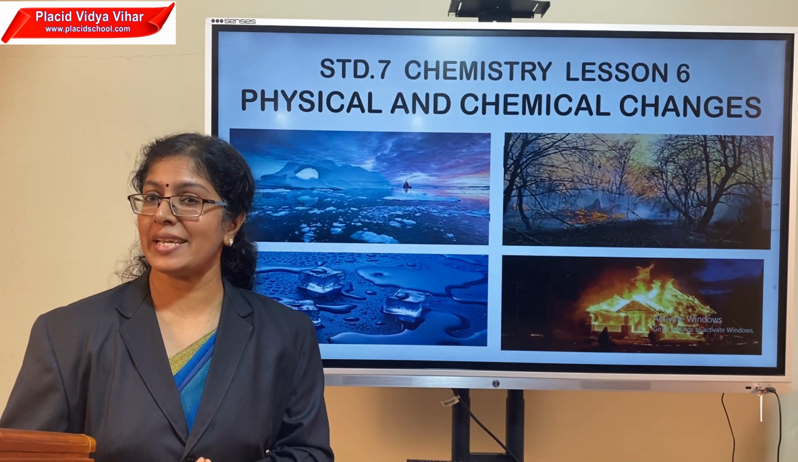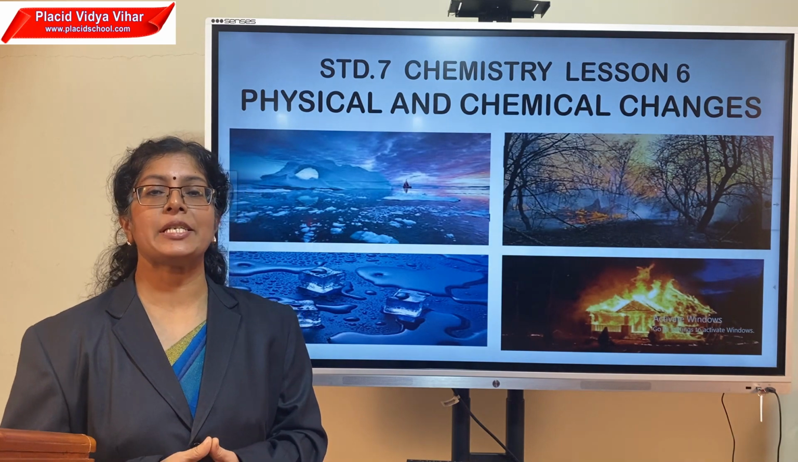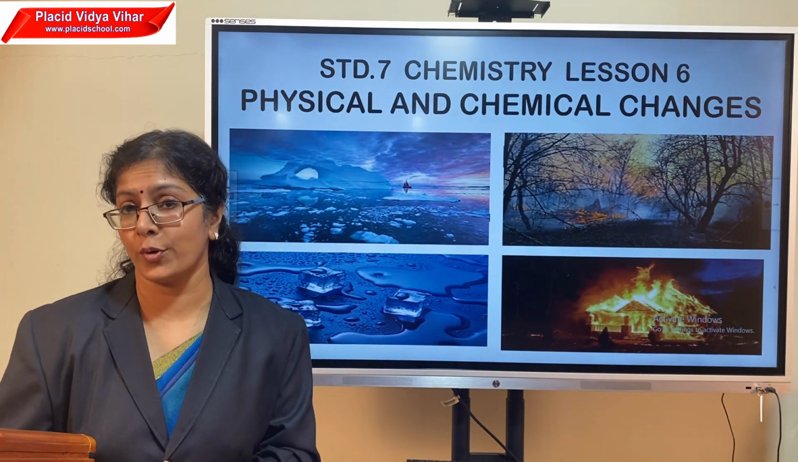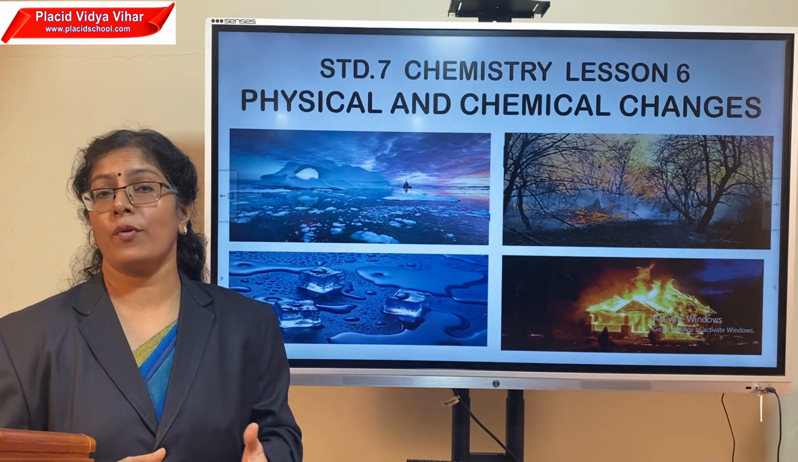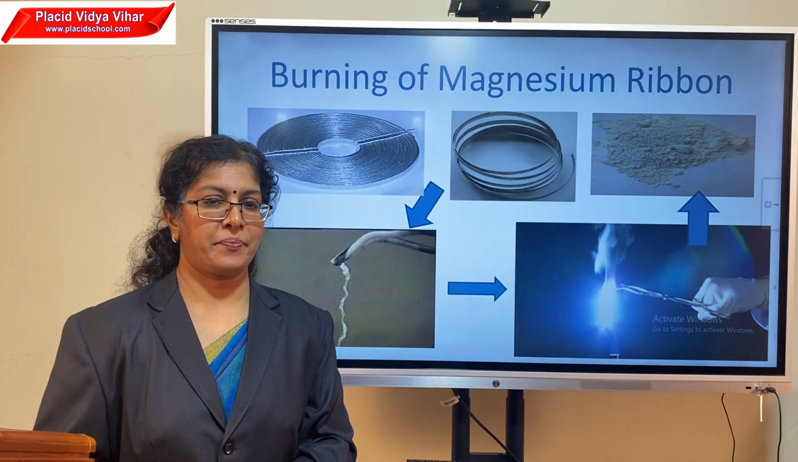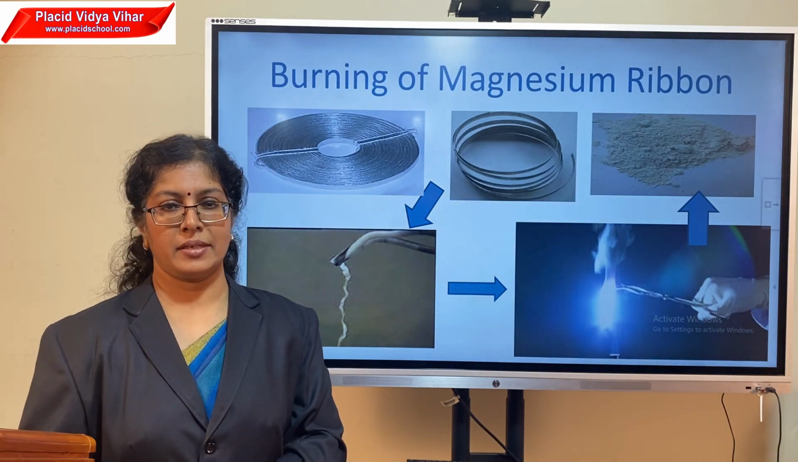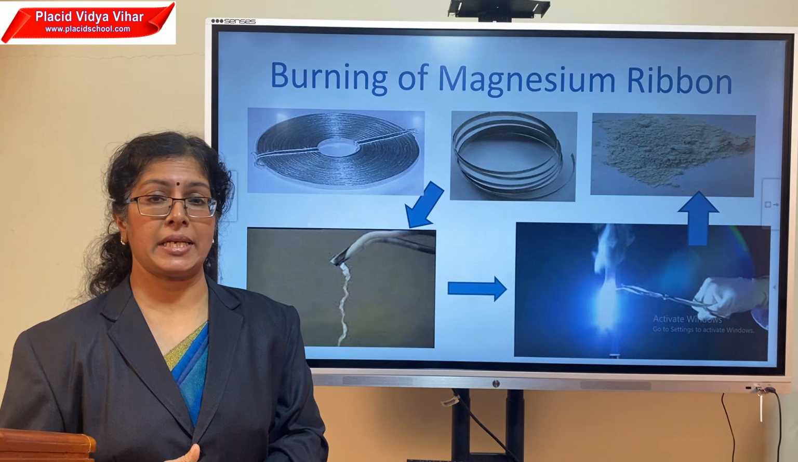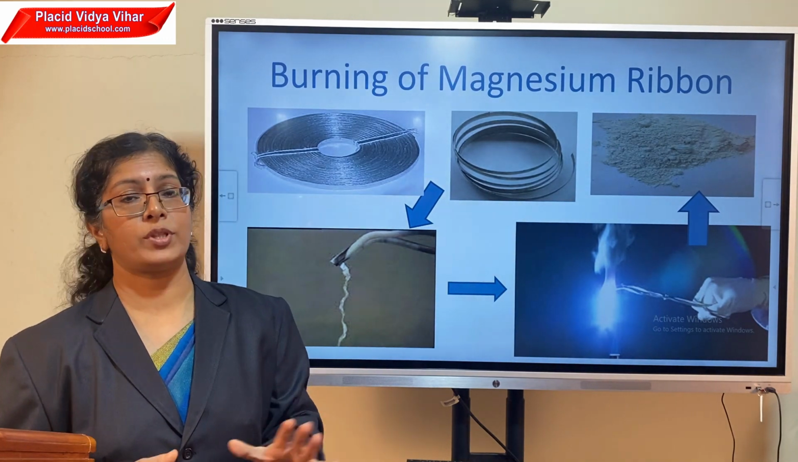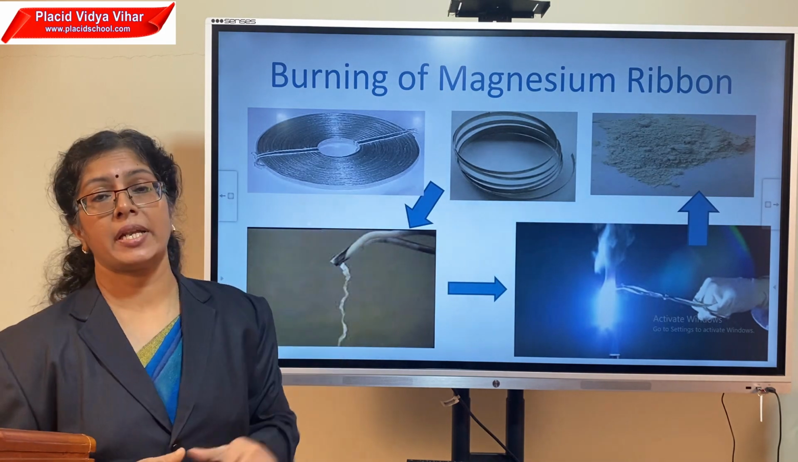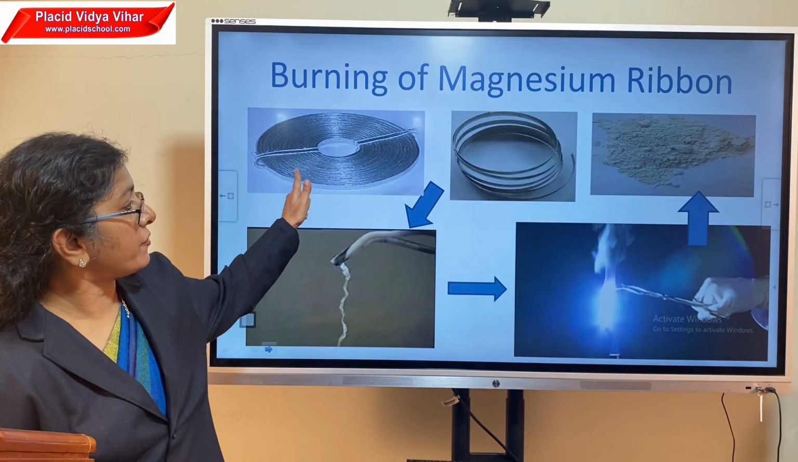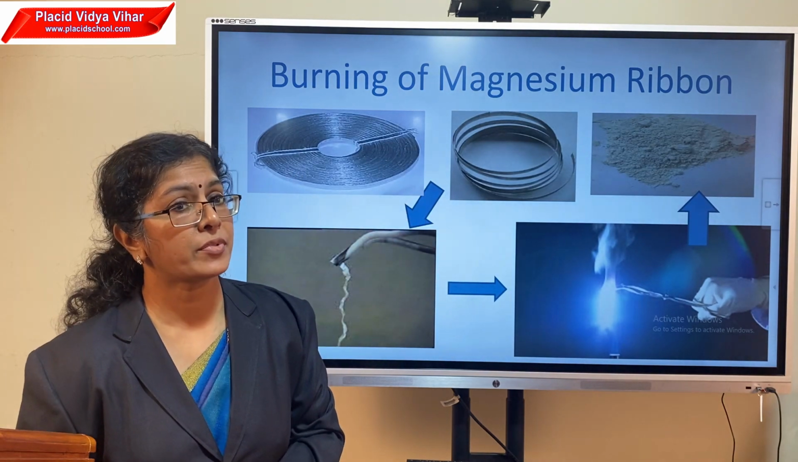The first one is burning of magnesium ribbon. Today we will see this on the board, but the next day we will watch it live. Burning of magnesium ribbon. Magnesium is a metal. Metal can be molded in any shape. It can be drawn into thin wires and made into thin sheets. So if it is made in the form of a coil, thin strip or wire, this kind of strip is called a magnesium ribbon.